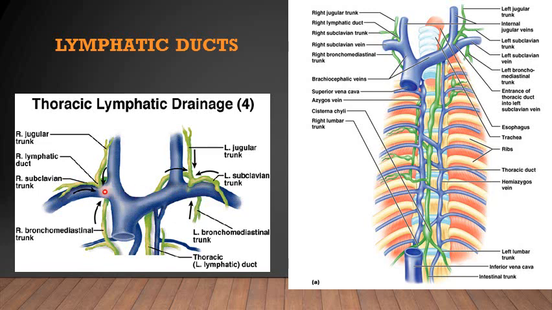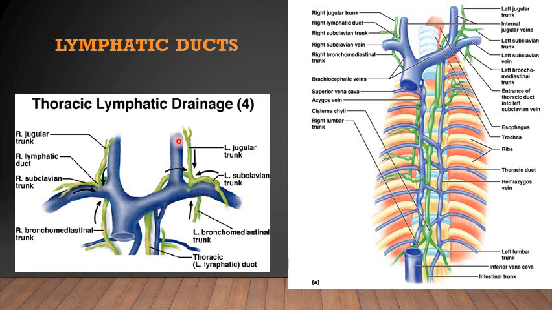On the right side, the junction of the right internal jugular and right subclavian vein makes the right venous angle, where the right lymphatic duct opens up and drains the lymph into the venous circulation, into the subclavian vein at the junction where the internal jugular vein joins it. Which part does this right lymphatic duct drain? I have already told you: the right half of the head and neck, the right hemithorax and the right upper limb.